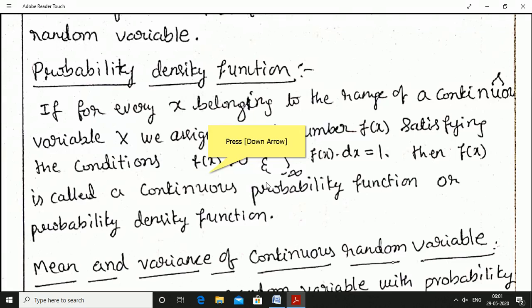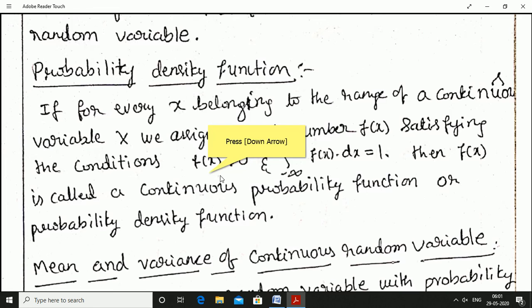It is exactly similar to the probability mass function of the discrete random variable. There we denote it as p of x. P of x must be greater than or equal to 0 and the summation of p of x must be equal to 1. Summation is nothing but the integration. Hence here f of x must be greater than or equal to 0 and the integration from minus infinity to infinity of f of x into dx must be equal to 1. Then f of x is known as the probability density function, the probability function of the continuous random variable.